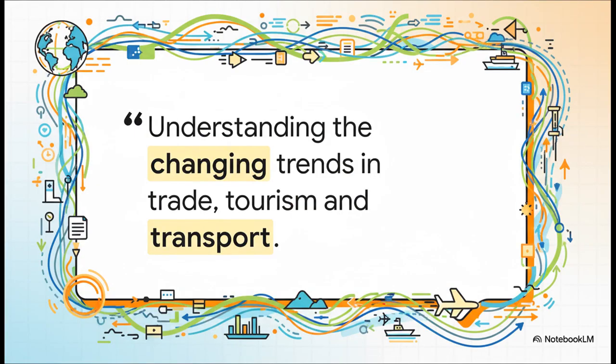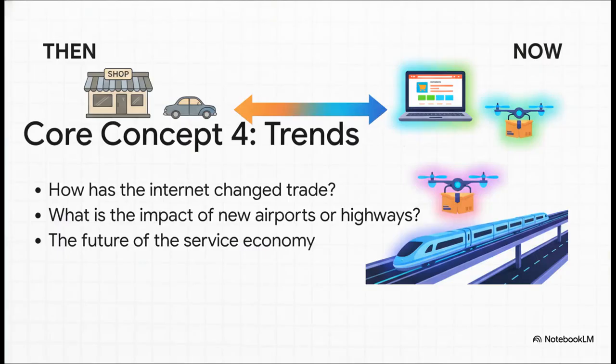And finally, core concept number 4. This one is all about looking at how these activities are evolving. Because geography isn't just about how things are, it's about how they're changing. So, how has the internet completely changed the way we shop and trade? What happens to a whole region when a brand new highway is built or an airport gets a major expansion? This competency is all about analyzing what's happening right now and looking towards the future of the service economy, especially with the impact of technology and new infrastructure.